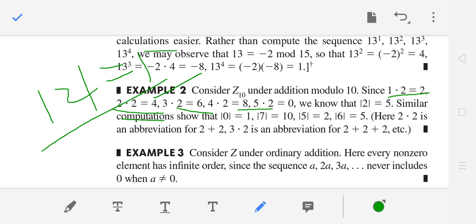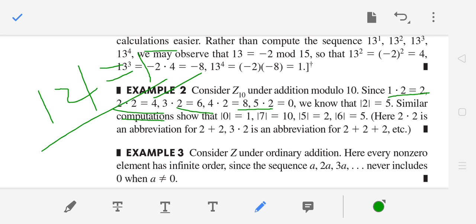Similar computations show that the order of 0 is 1, the order of 7 is 10, the order of 5 is 2, and the order of 6 is 5. How many times you are adding that number to make it 10 modulo 10, or 20 modulo 10? Yeah, 0, because all these multiples of 10 become 0 in modulo 10. So this is the technique here.